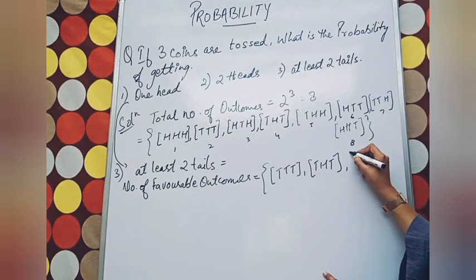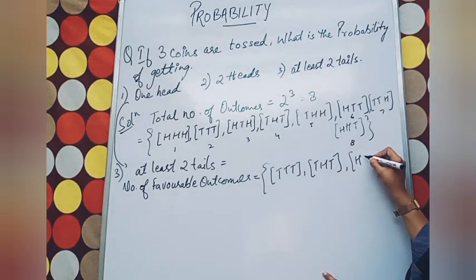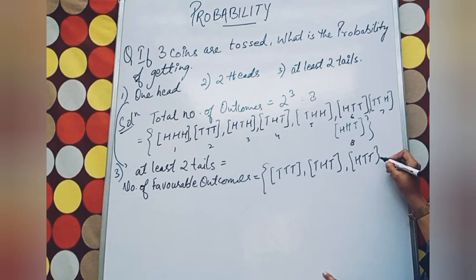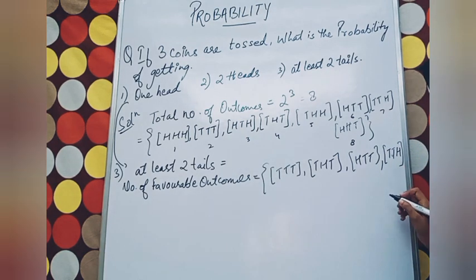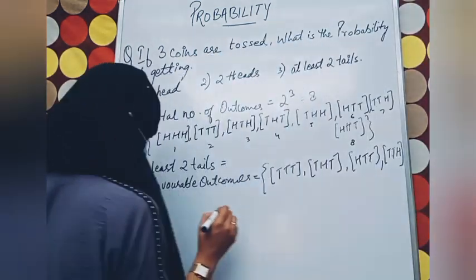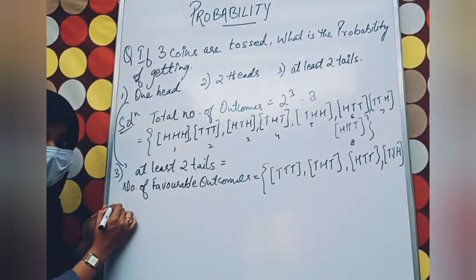Here also. This also has 2 tails. So how many are there? 1, 2, 3, 4.